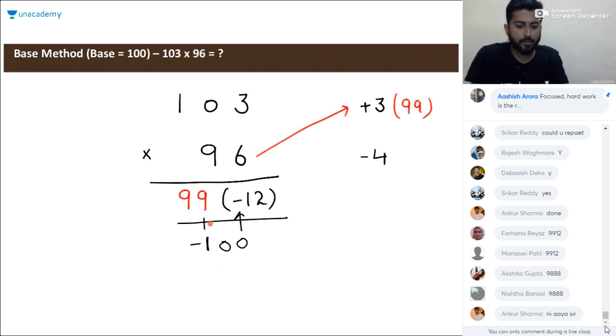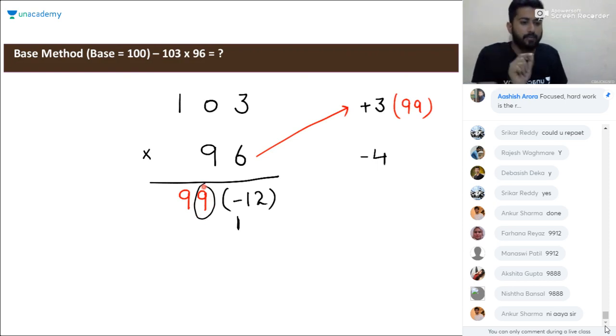The main thing to be understood here is how to eliminate this negative part. The rest, I think you understood. We have to learn this part, how to eliminate this negative thing. Okay. So look, we have to eliminate this negative part. We'll do one thing. We'll take one carry from the neighboring digit, that is 9. So the adjacent digit is 9.